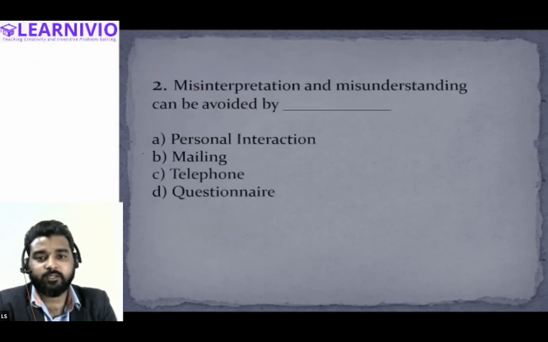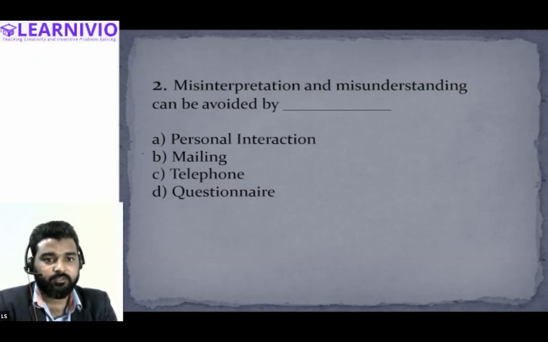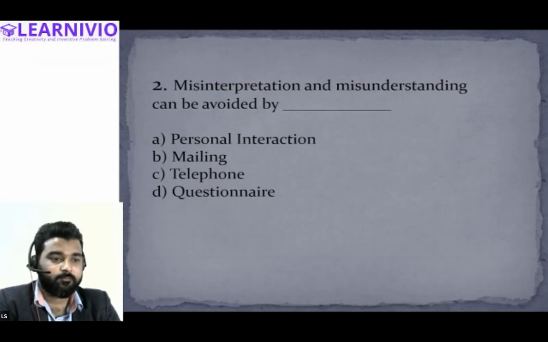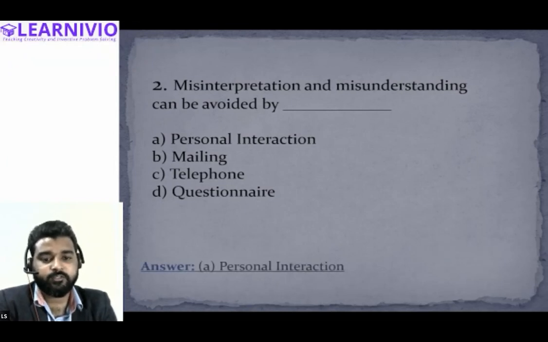Now let's discuss the second question. Misinterpretation and misunderstanding can be avoided by. Arisha, please answer this. Misinterpretation and misunderstanding can be avoided by personal interaction, mailing, telephone, questionnaire. Personal interaction. Perfect. Very good. So the correct answer of this question is personal interaction, option A.